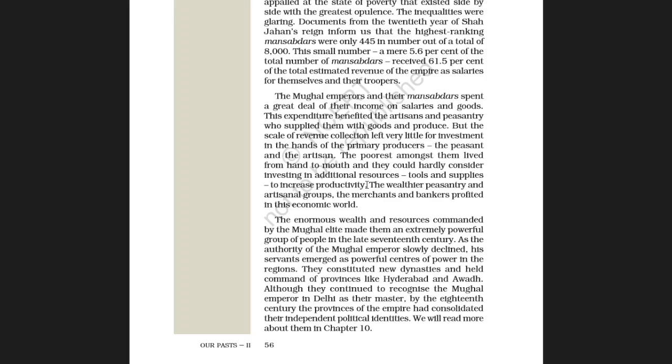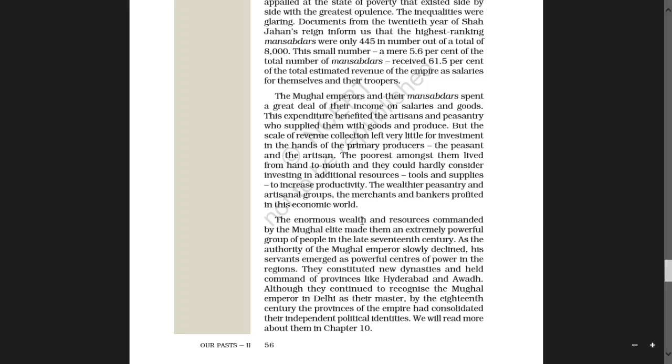The wealthier peasantry and artisanal groups, the merchants and bankers profited in this economic world. Wealthier means the prosperous peasants. Artisanal means having the characteristic of an artist. That group, the merchants and bankers, profited in this economic world.